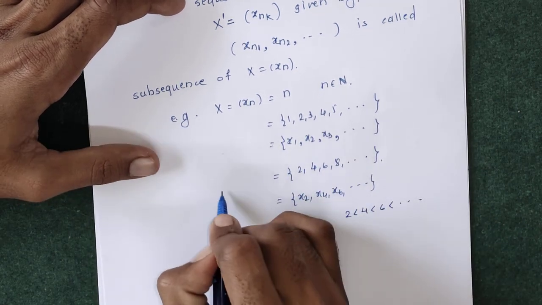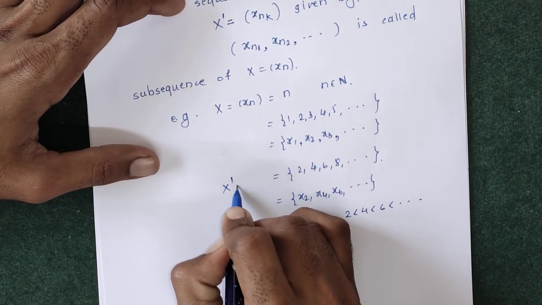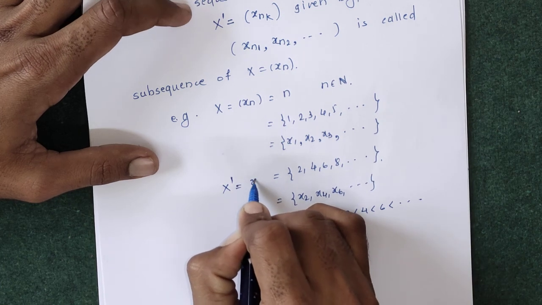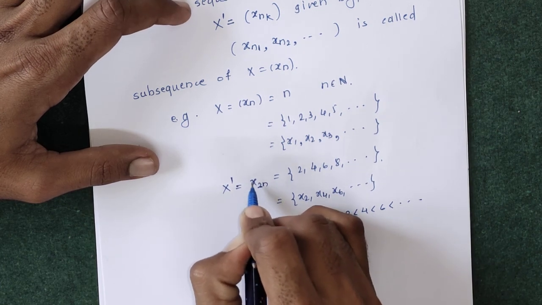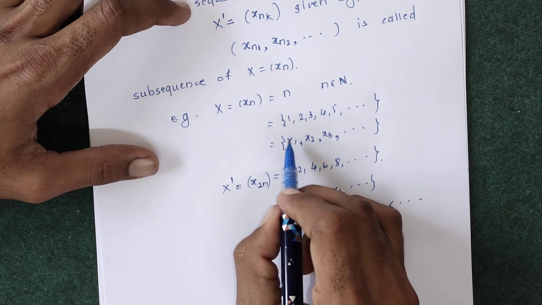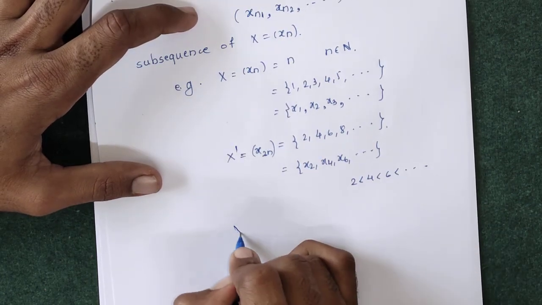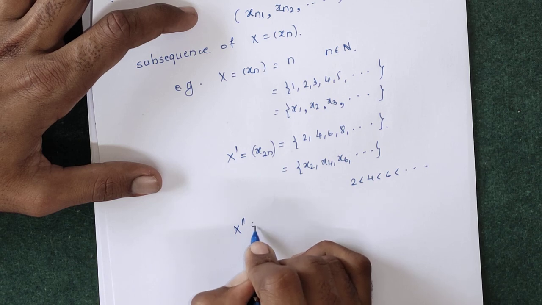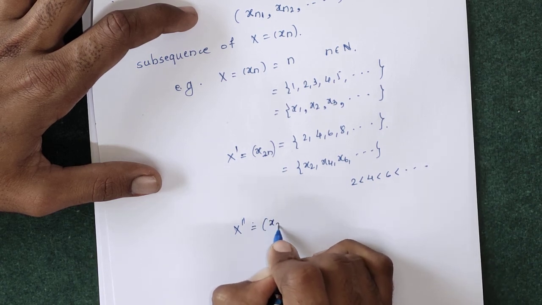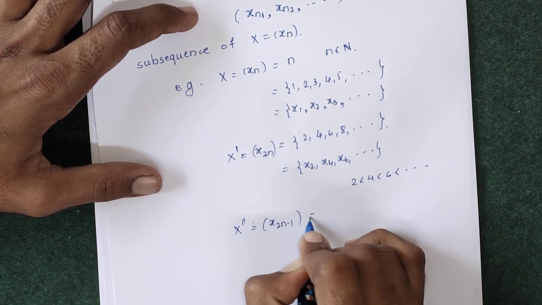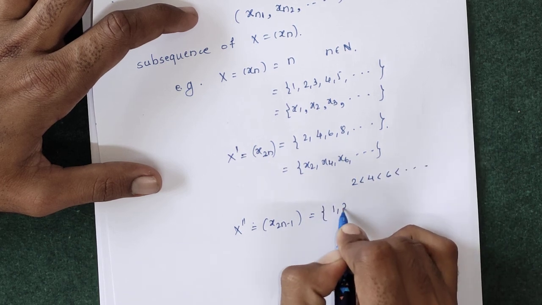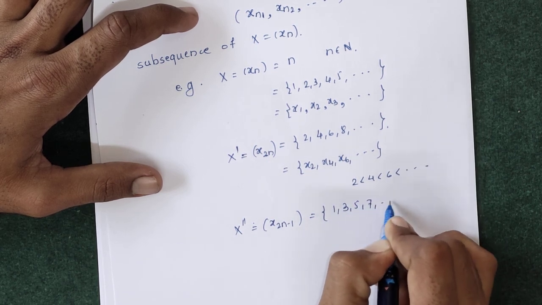If we take this as x prime, which is equal to x twice n, for the even numbers of this sequence we get 2, 4, 6, 8. Suppose we take another sequence, x double prime as x twice n minus 1, that is for odd numbers. We can write 1, 3, 5, 7 and so on.